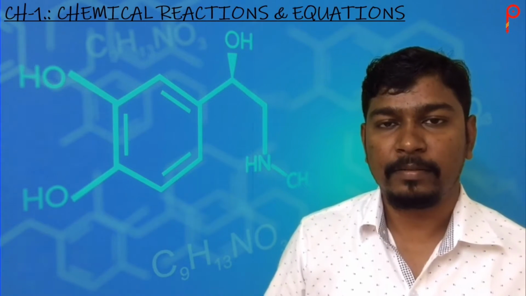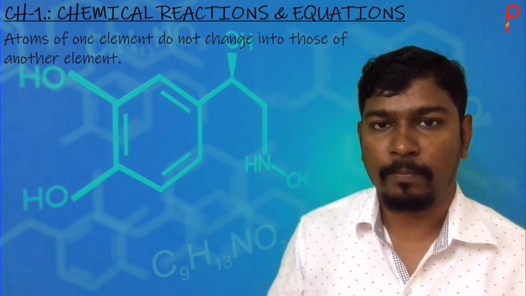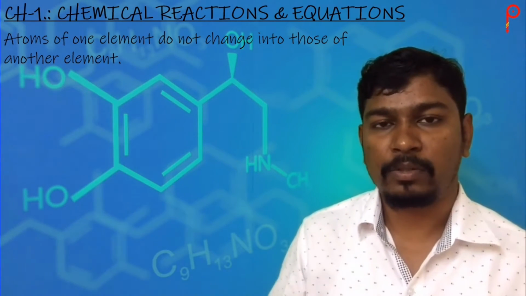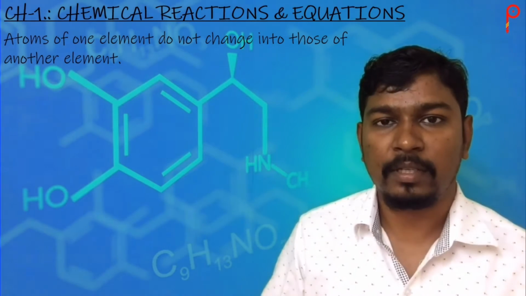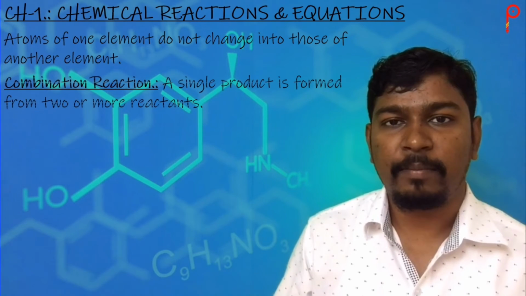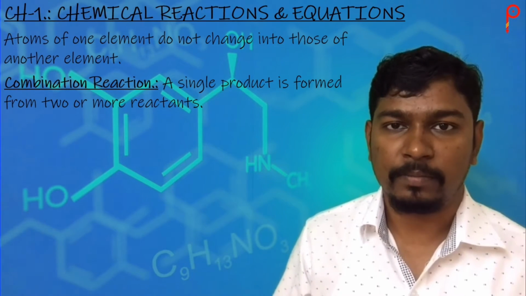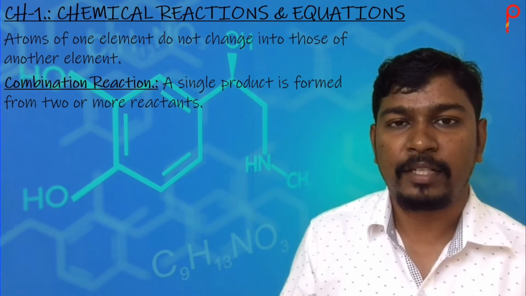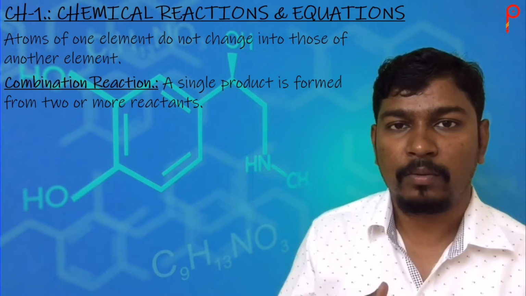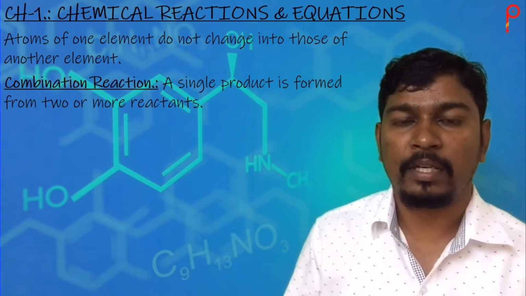In any chemical reaction, the atom will never convert itself into another form. Like hydrogen will remain hydrogen, oxygen will remain oxygen, nitrogen will remain nitrogen, etc. But what it does is it bonds with another atom, or it separates or splits from its own element or compound. Thus we can say the reaction in which the element or the compound combines with two or more elements or compounds, then it is a combination reaction.